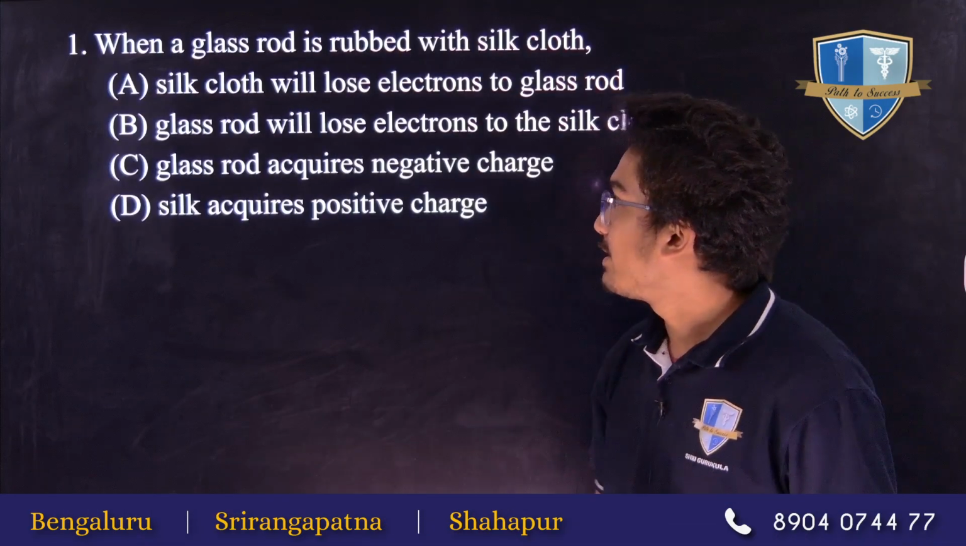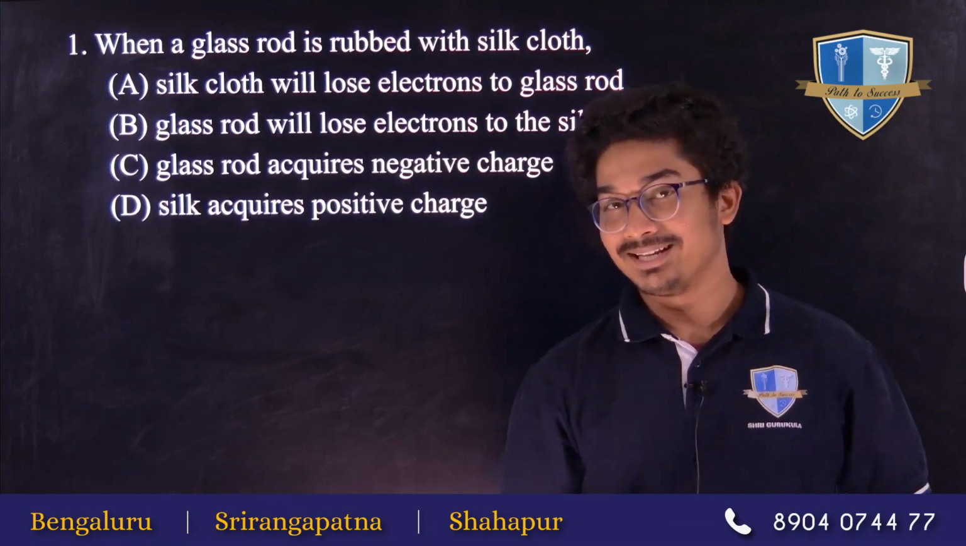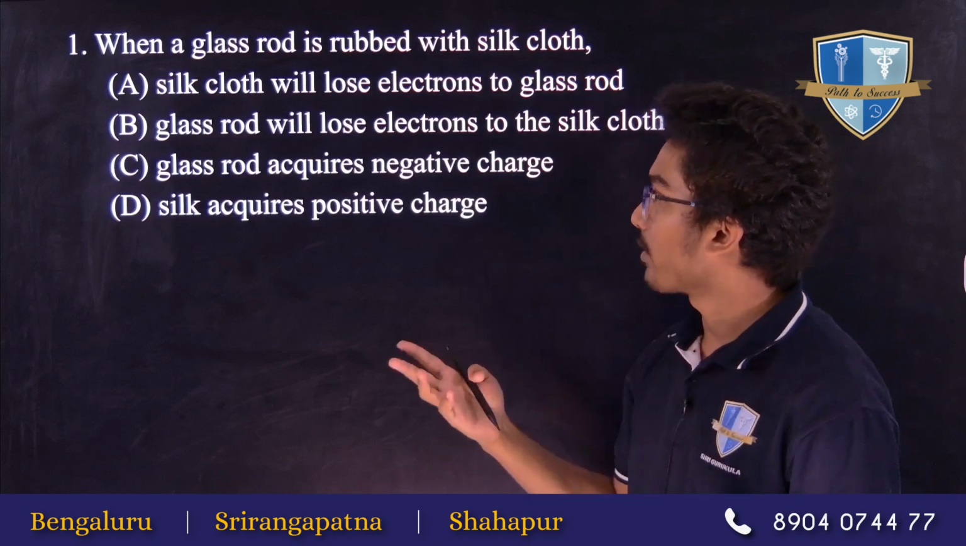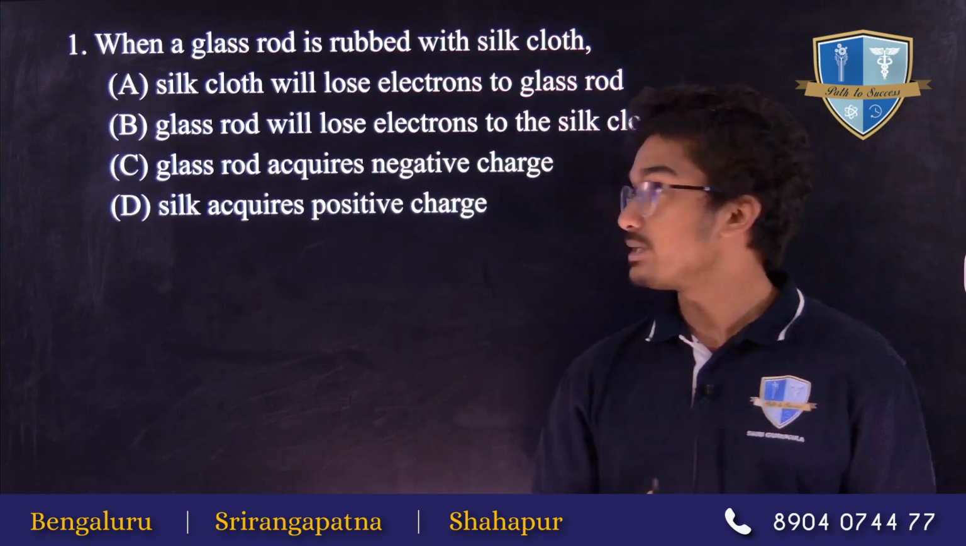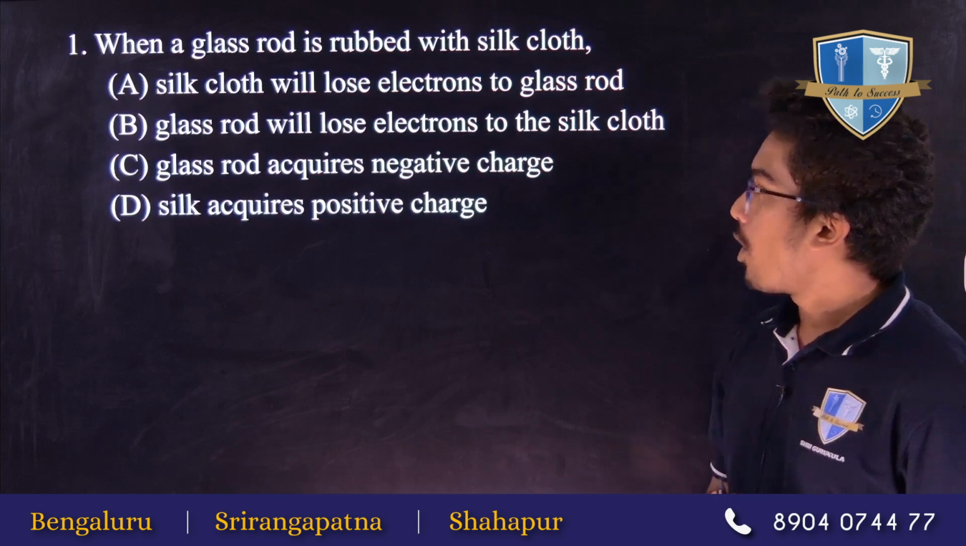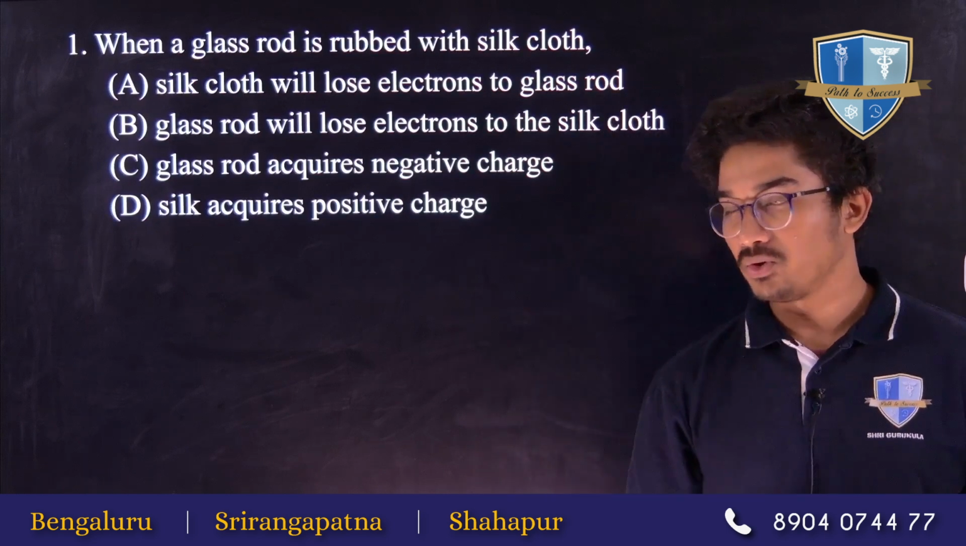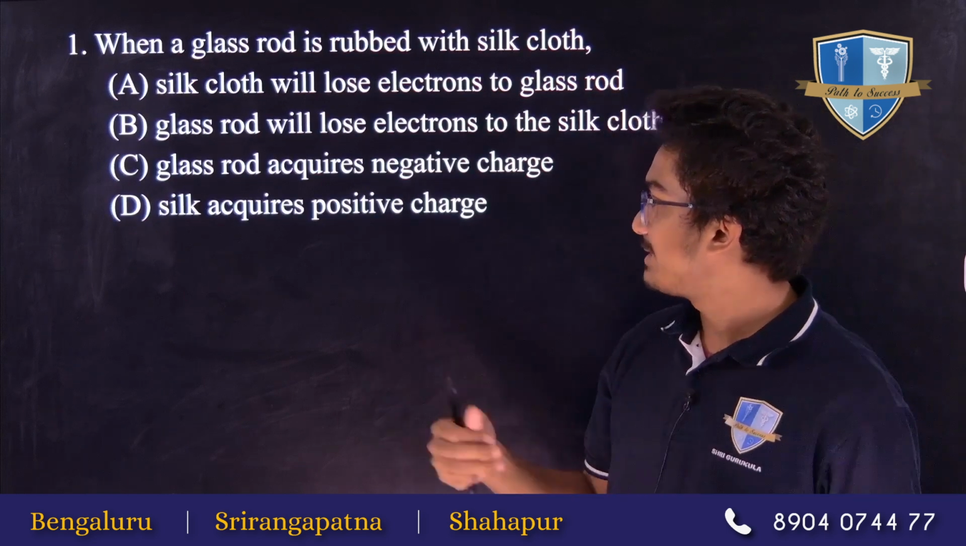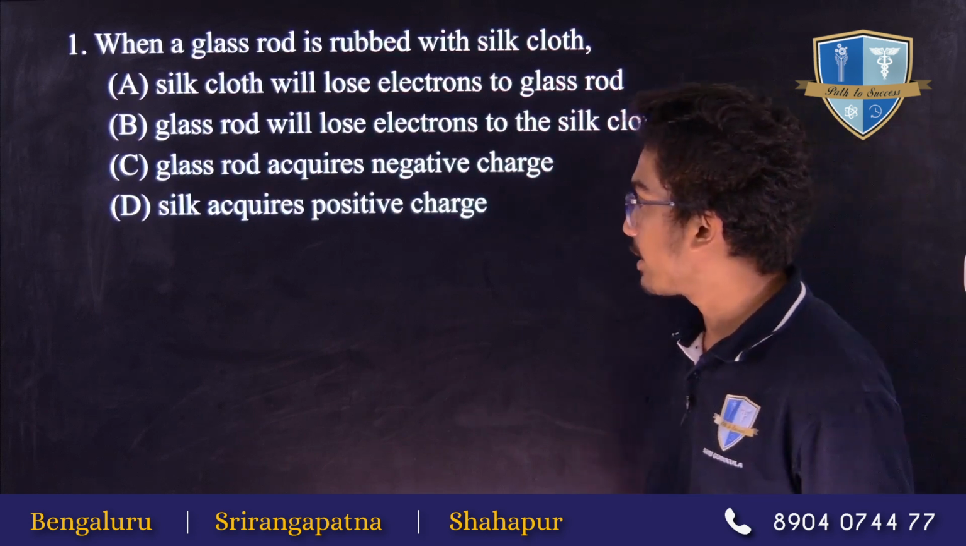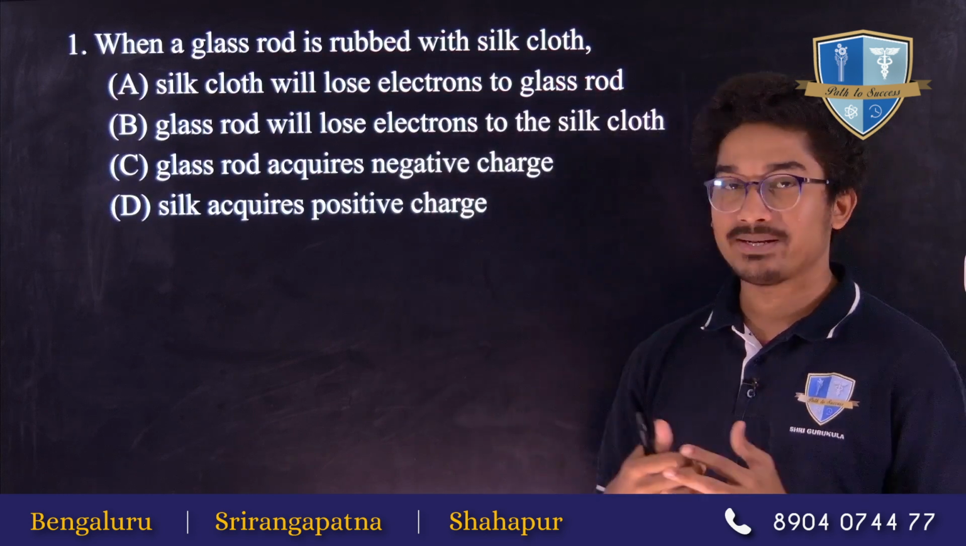So first question is, when a glass rod is rubbed with a silk cloth, what will happen? Our options are: option A, silk cloth will lose electron to the glass rod. Option B, glass rod will lose electron to a silk cloth. Option C, glass rod will acquire negative charge. And option D, silk acquires a positive charge.